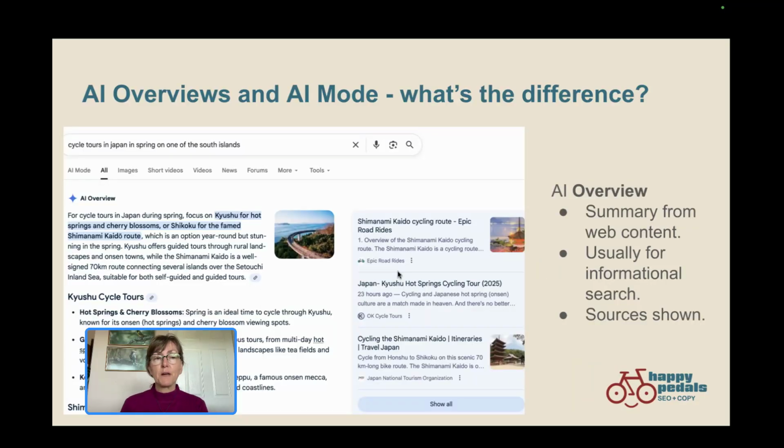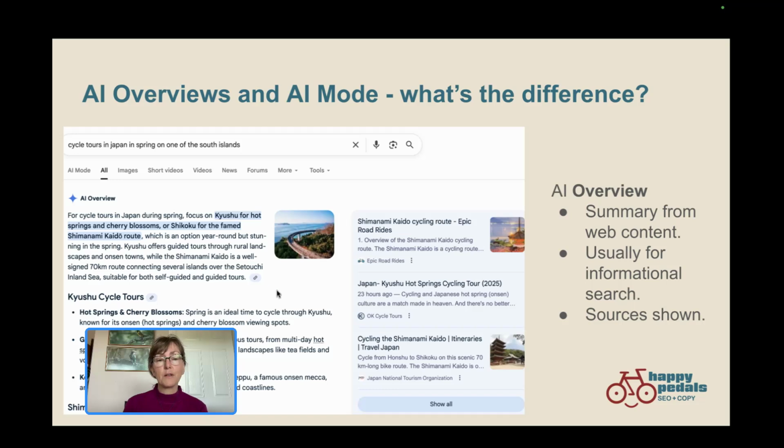First of all, let's talk about the difference between Google's AI overviews and AI mode. Here I have an example of an AI overview. This is usually generated in response to informational type queries, so where you're not looking to buy something, but you're looking to learn about something. And they're put at the top of the traditional search results.